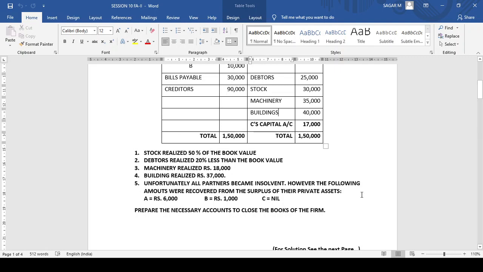However, the following amounts were recovered from the surplus of their private estate. So from A's private estate, they recovered 6,000. From B's private estate, they recovered 1,000. And from C's private estate, nothing is recovered. So prepare necessary accounts to close the books of the firm.